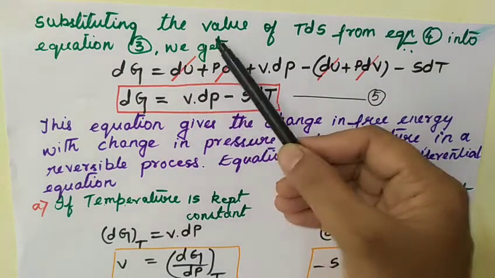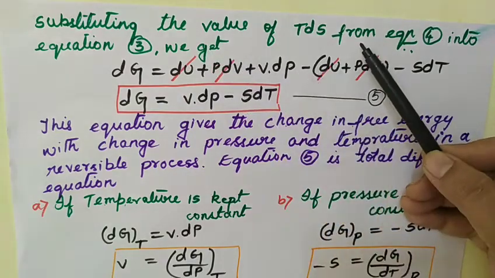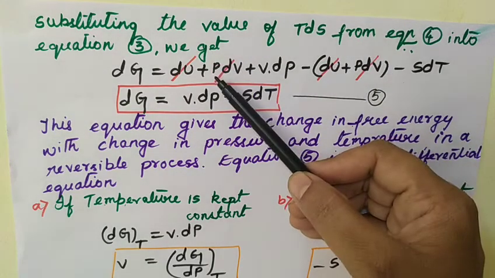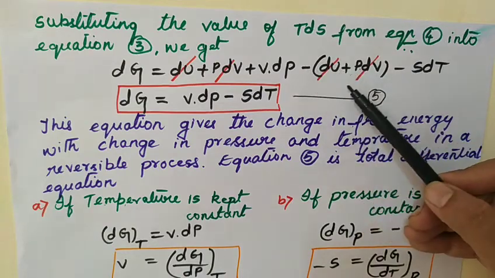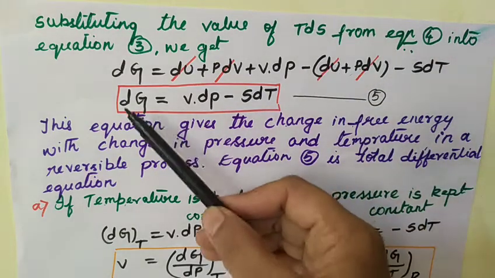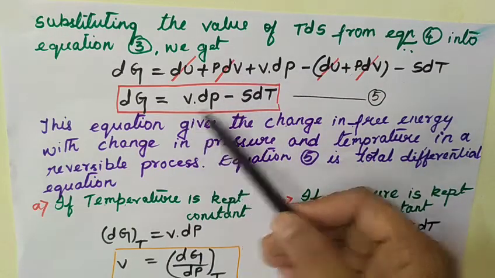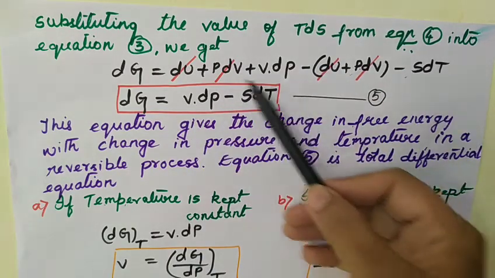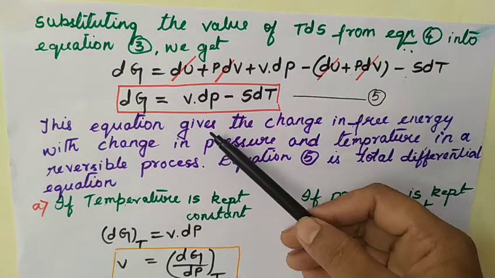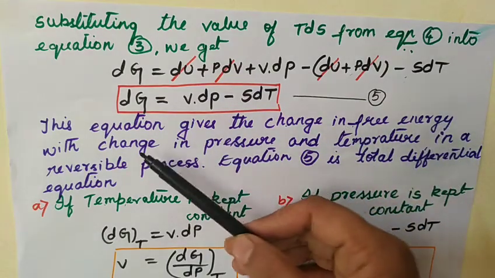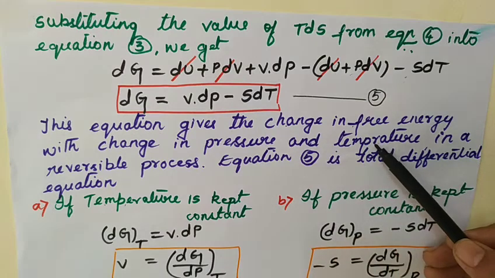Now these terms, du plus du minus du, cancel with each other. Plus p dv and minus p dv, plus and minus, will also cancel with each other. Now we are left with v dp and minus S dt. This is equation number 5, and this equation gives the change in free energy with change in pressure and temperature.